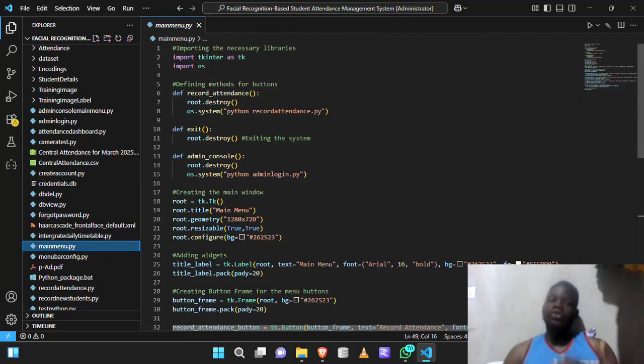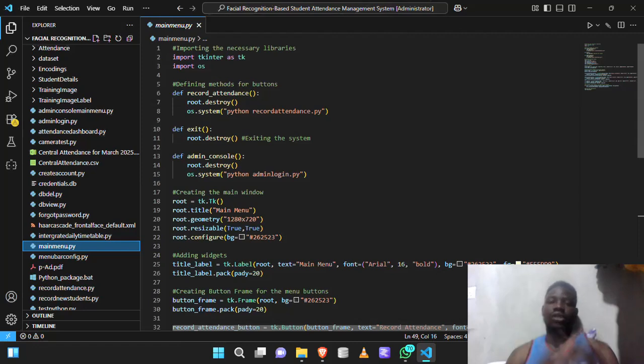Then it should automatically unlock as per the settings that have been set in the timetable script by the lecturer or the administrator. The system is very accurate, and it's extremely fast as well. It's using deep learning, leveraging the Python library named DeepFace.